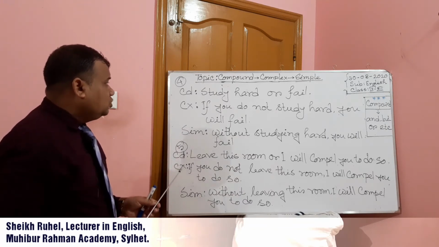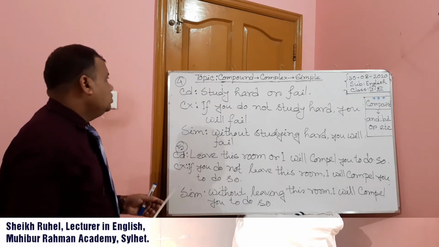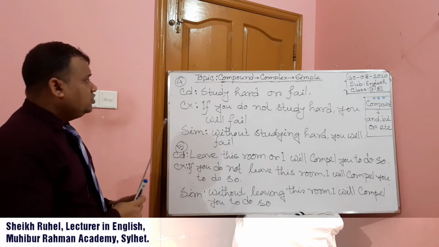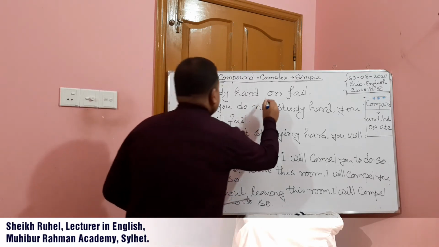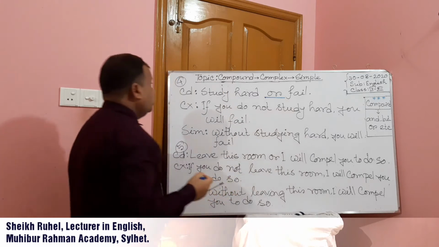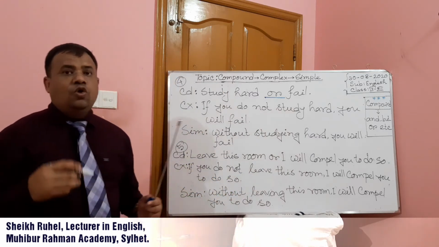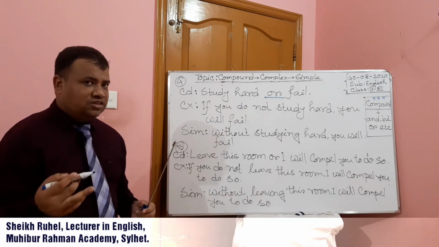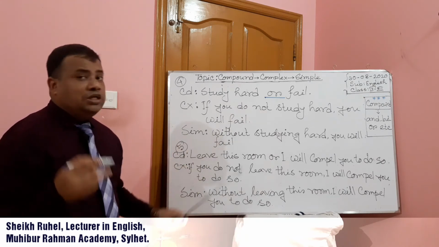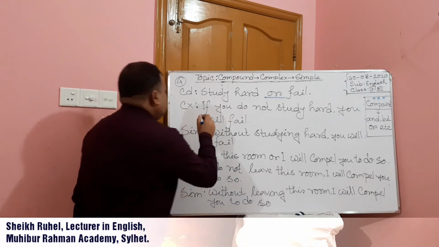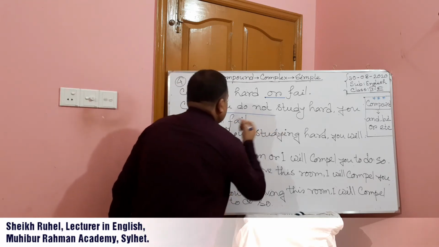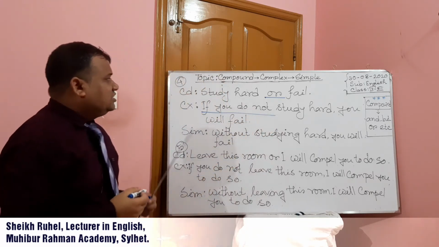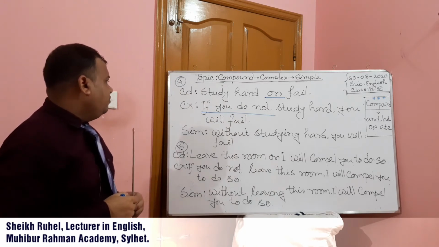Now if we want to change it into complex, when you get this type of compound sentence with or, instead of this word you have to use if you do not. If you do not study hard, you will fail.